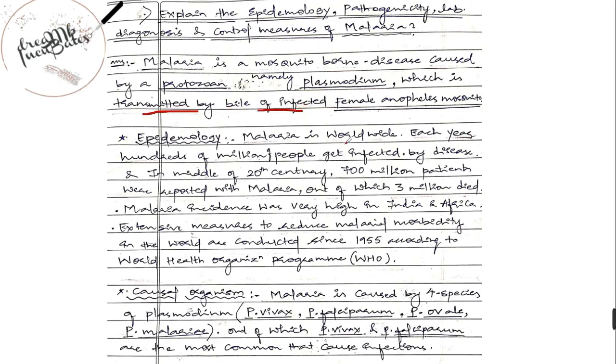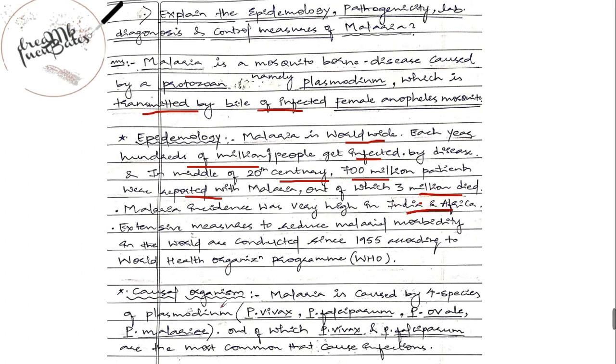Now, malaria is worldwide. Annually, hundreds of millions of people get infected, and it is reported that in the 20th century around 700 million people were reported with malaria, out of which 3 million died. These cases were very common in the regions of Asia and Africa, particularly in India.